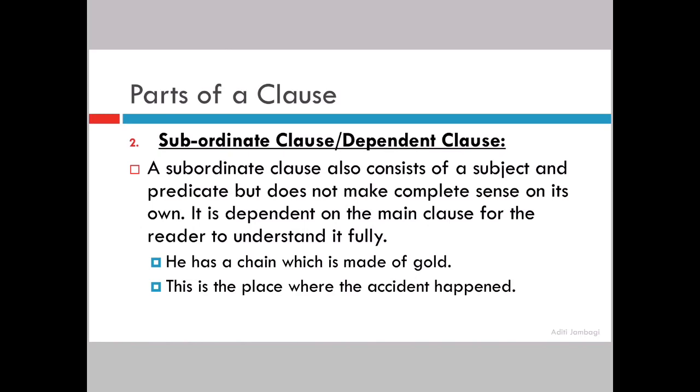This is the place where the accident happened. The accident happened is giving you complete information, right? Some accident has happened. This is the place where, it does not give any information. So that is your subordinate clause. Or you can even say this is the place is your main clause and where the accident happened is your subordinate clause. This is the place giving complete information. But where the accident happened is not giving you complete information. So where the accident happened is your subordinate clause.